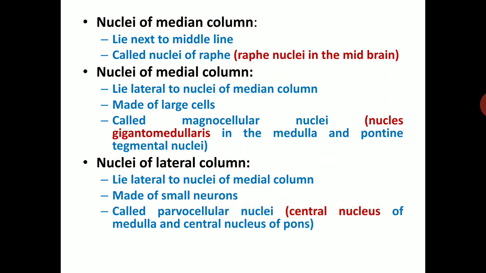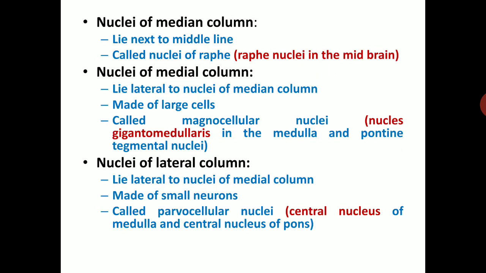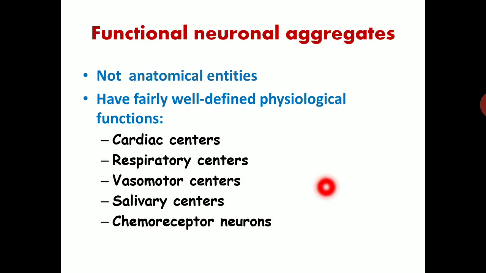So there are three types of neuronal aggregates of the reticular formation. Okay, so they are present in the midbrain, in the pons, as well as in the medulla. Now, functional neuronal aggregates. These are not anatomical entities, but have fairly well-defined physiological functions, acting as cardiac centers, respiratory centers, vasomotor centers, salivary centers, and chemoreceptor neurons.